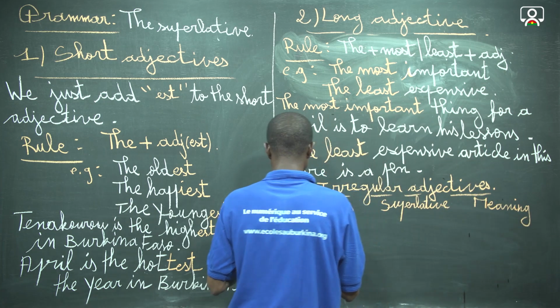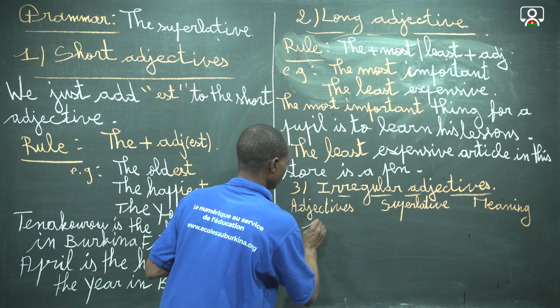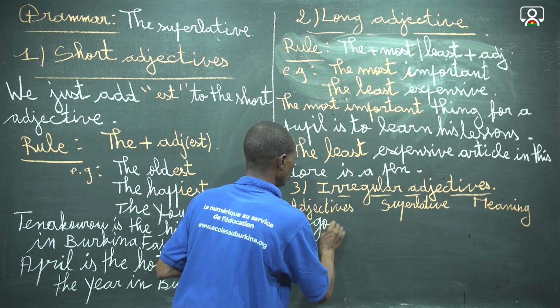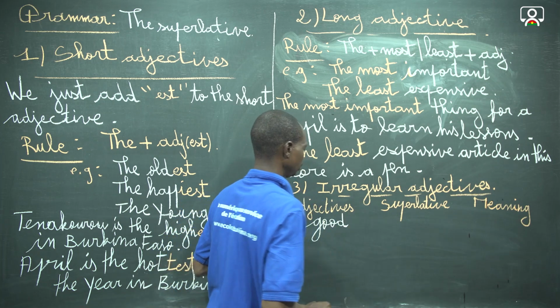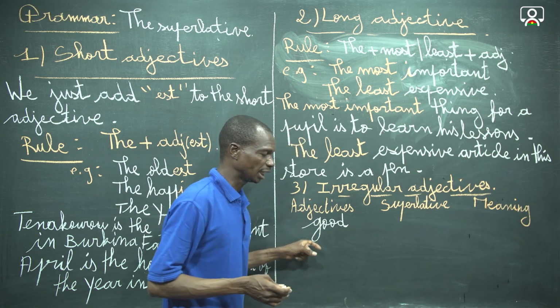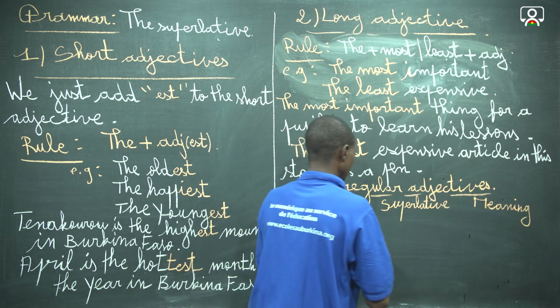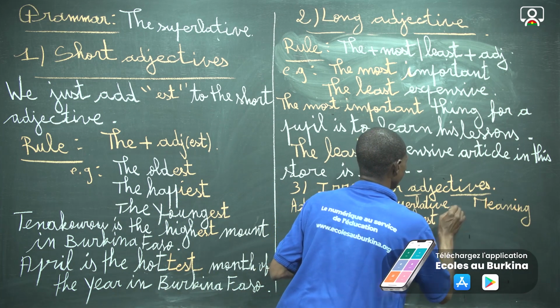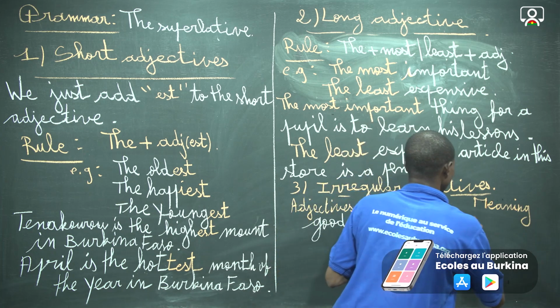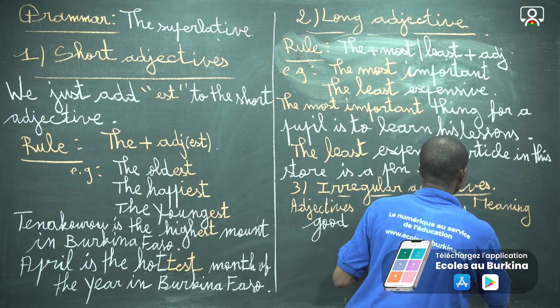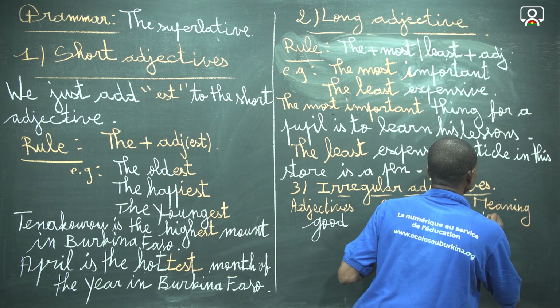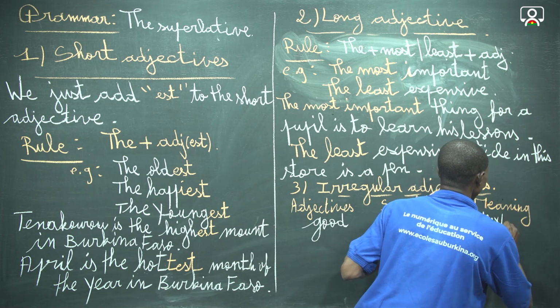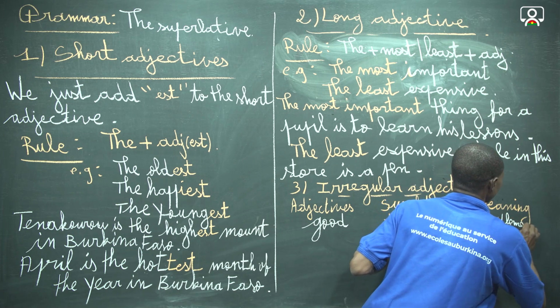Okay. Here we take the example of good, which is an irregular adjective. Then the superlative is the best, and in French it means le mieux ou le meilleur.